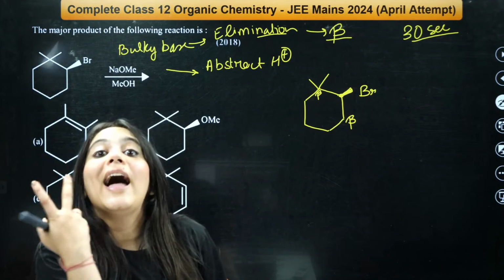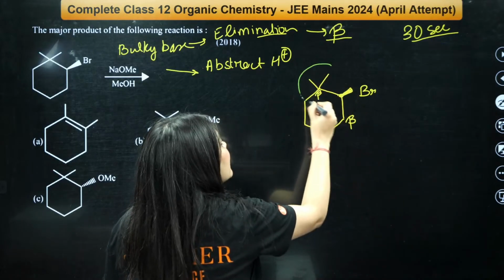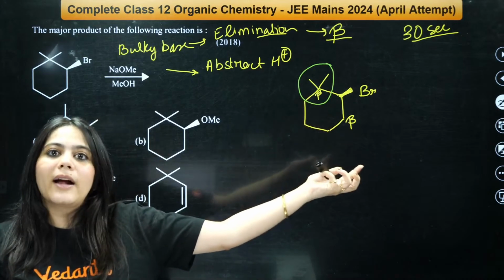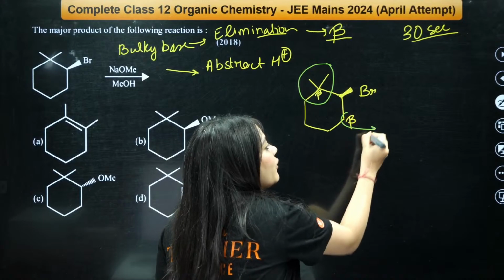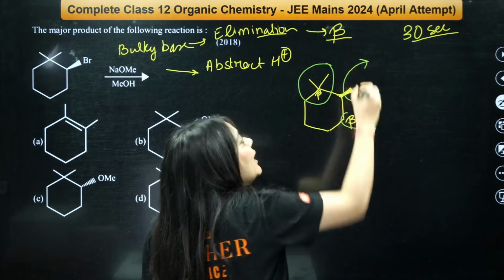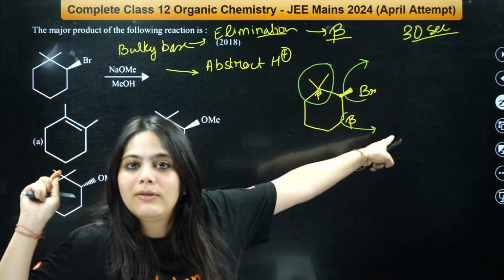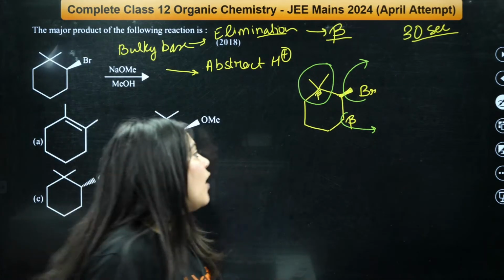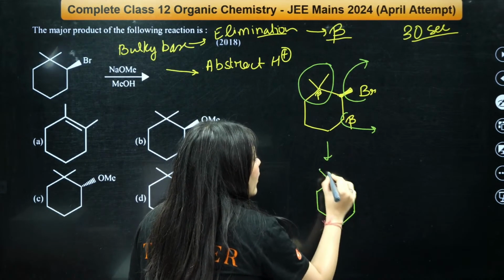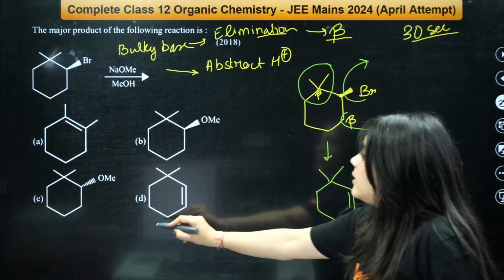Now from where will the hydrogen be removed? Can you see any hydrogen present over here? There is not even any hydrogen here, so hydrogens will not be abstracted from here. Instead, the hydrogen will go away from here, right? So first hydrogen leaves. After that, the bromine will leave. Now the next thing would be the formation of the product, which will look like this. So this is the final alkene formed. So the correct answer is D.